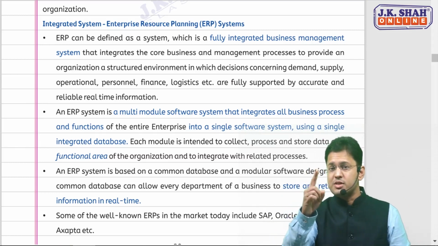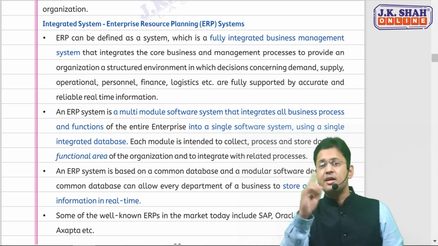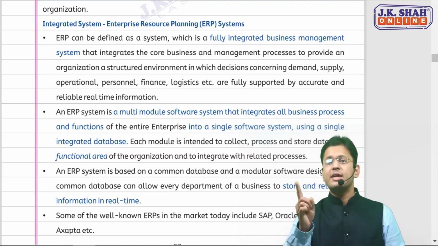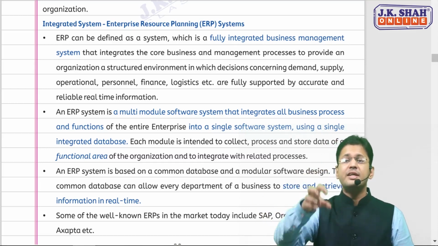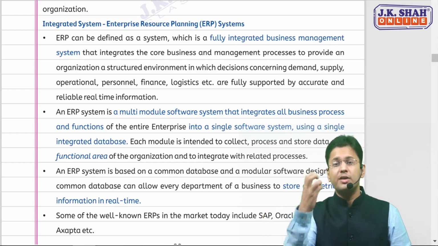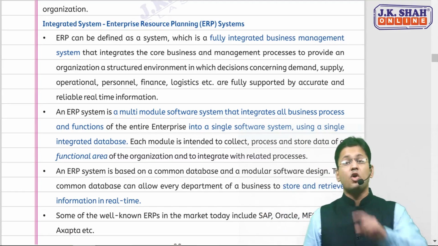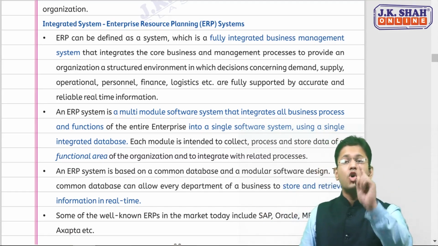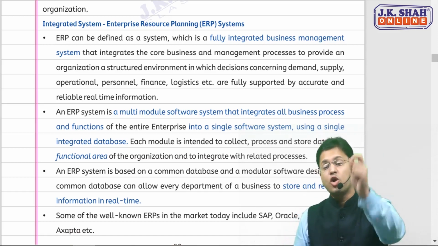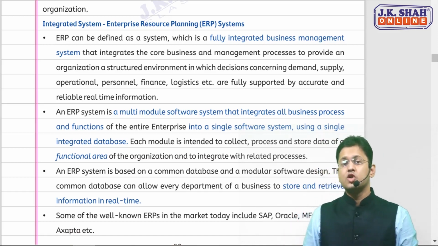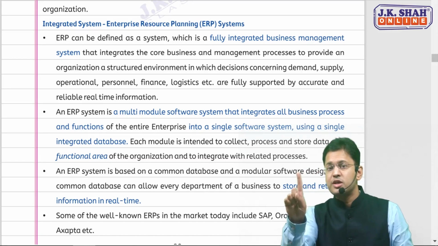And it promises that this entire organization, having several departments, is integrated into one common database, one common application, and one common user interface.